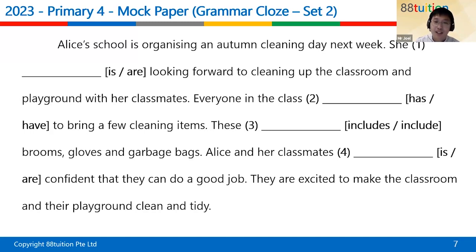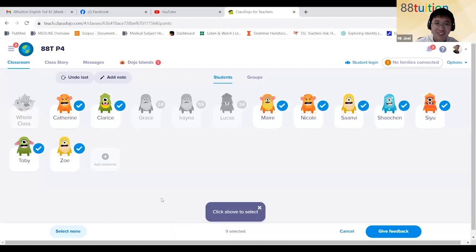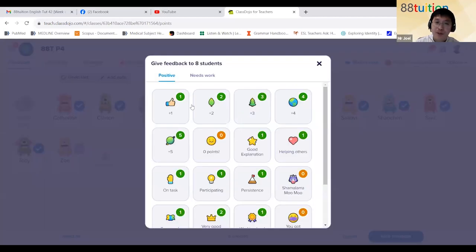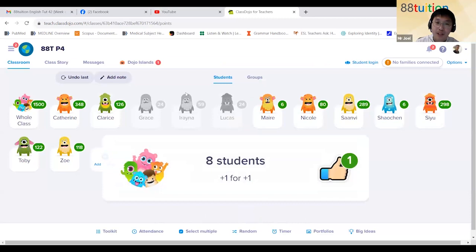Nice. So for the first part, Alice's school is organizing an autumn cleaning day next week. She is. Obviously, the answer here must be is, because she is singular. So everyone gets this one correct except for Zoe. There's only one boy in the class, that's right. Thank you for making that observation, Sue. So that's 1 point to everyone except Zoe.